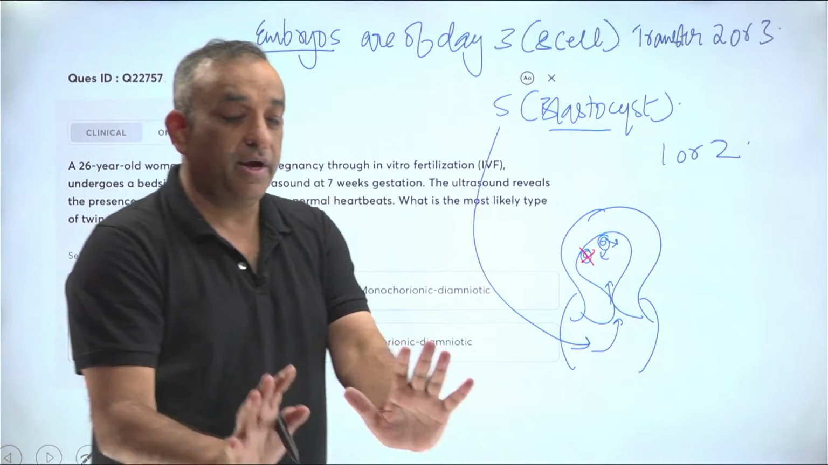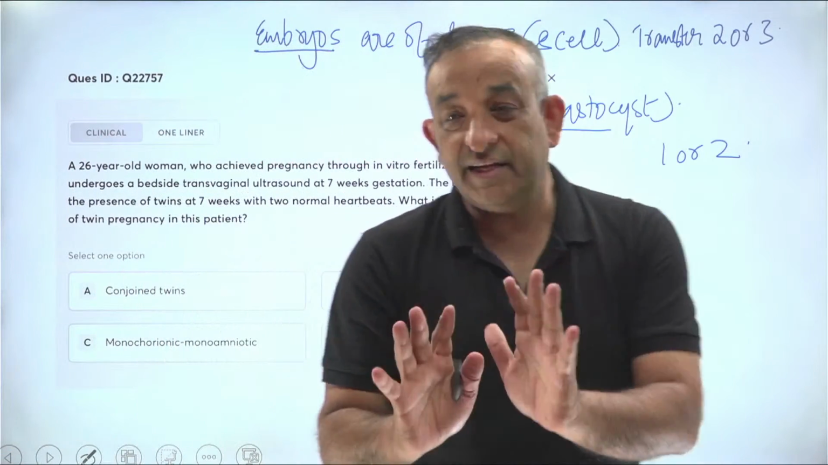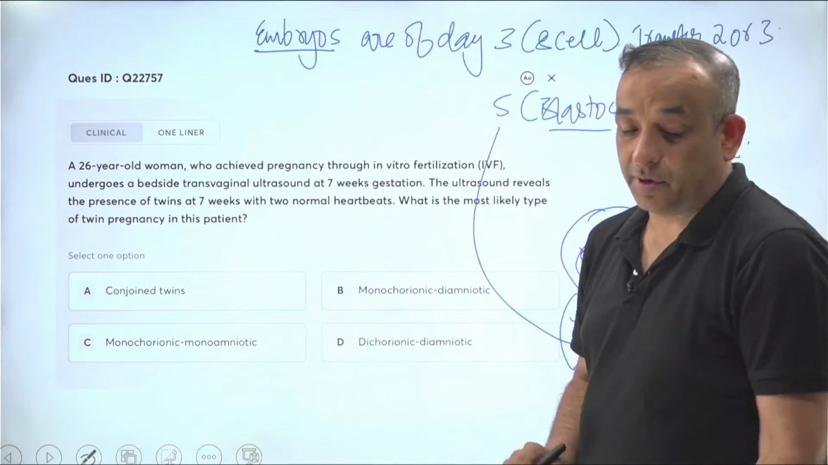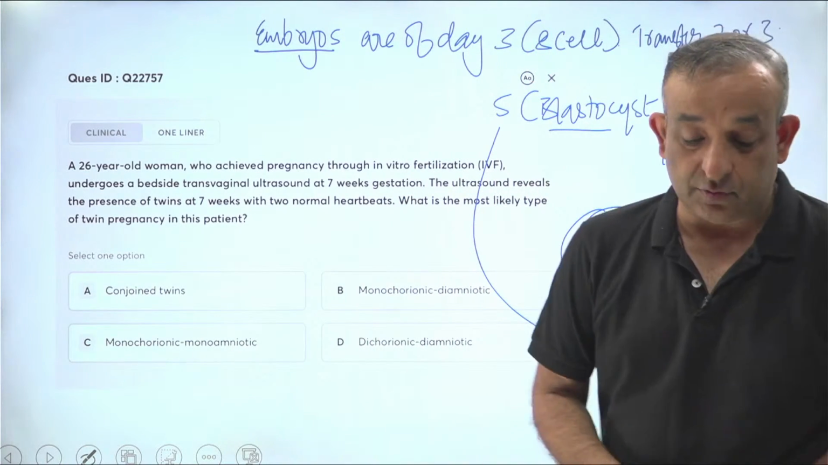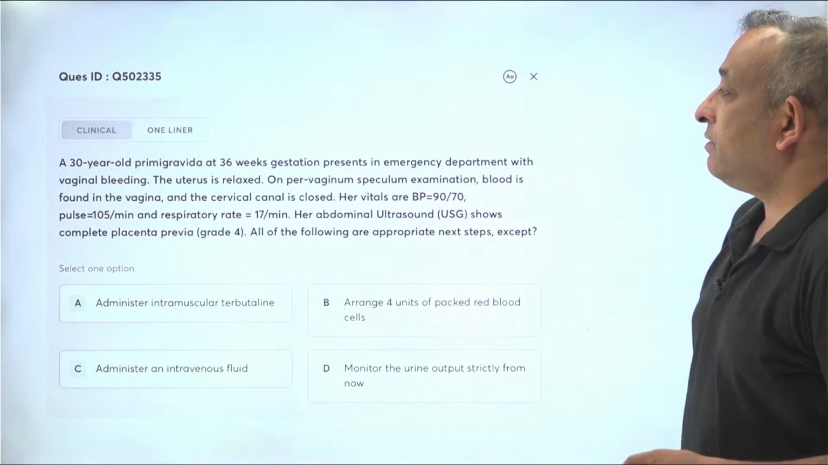So please go ahead and mark what you said. D is the answer, dichorionic, diamniotic. Just remember this basic, you'll never have a doubt. Dichorionic, diamniotic is what mostly happens. Right, let's see another question.